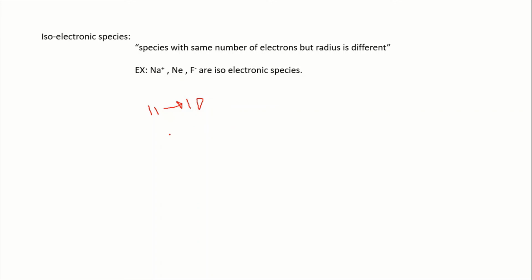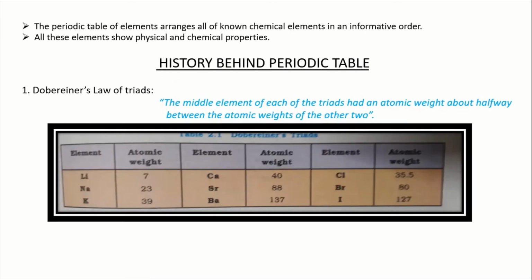And fluorine, normally it has 9 electrons, and now it gained 1 electron. See, negative charge is there, right? Now it gained 1 electron, so it has 10 electrons. So these three have the same number of electrons, but the radius is different. These are called isoelectronic species. So this is all for this video.